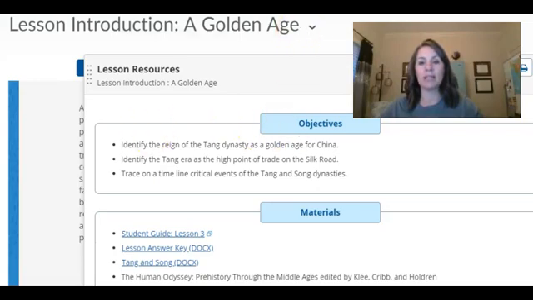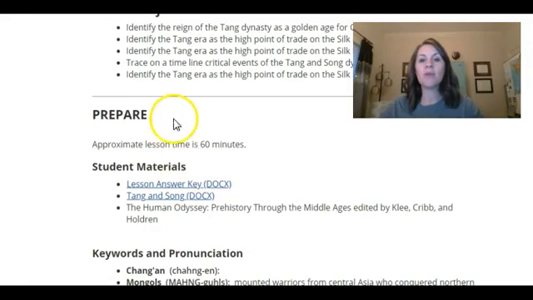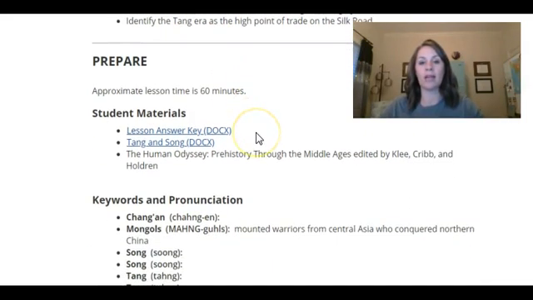So you want to open up your student guide, and those are things that you are going to take note of. So if you've got your note guides printed out, make sure that you take notes on each and every one of these things, identifying the Tang Dynasty as a golden age. So take any notes you can on that, on the silk trade, anything that it talks about there, and then also the timeline. You're going to put that in your notes as well.